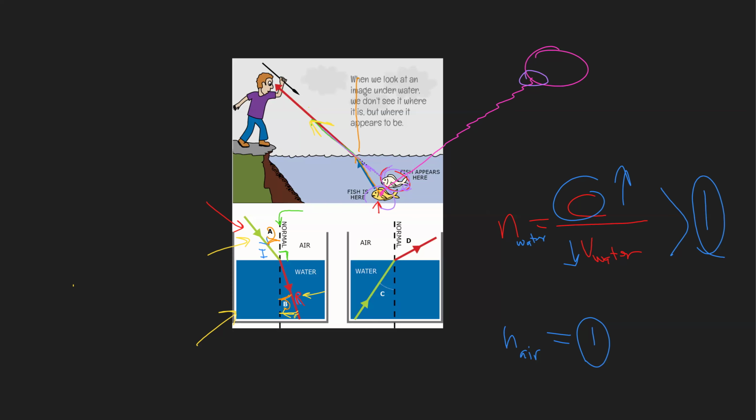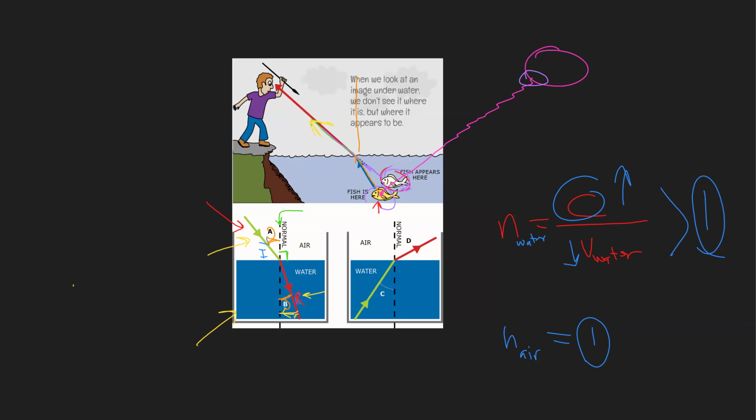So if the light is coming from a lower index medium to a higher index medium, it will go from a higher incident angle to a lower refracted angle. I hope you understand now.